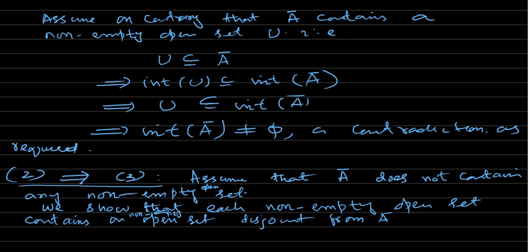So we assume again on the contrary. Suppose this is not true, then there exists a non-empty open set such that every non-empty open set contained in that set is not disjoint from the closure of A.